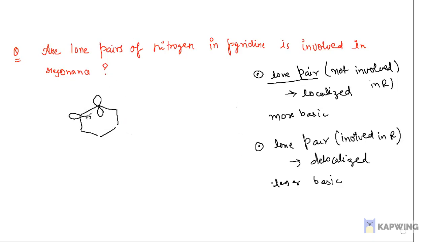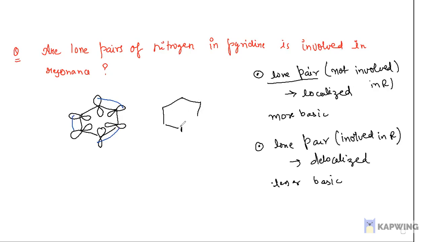Those p orbitals are perpendicular to the plane of the ring and parallel to each other. All these p orbitals overlap and form a pi bond. Now I will draw the pyridine structure.